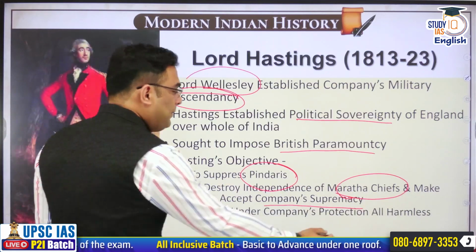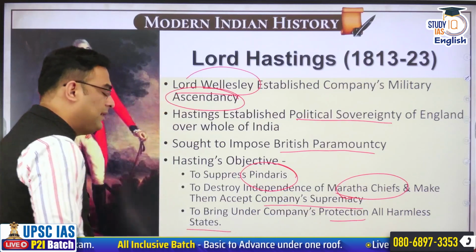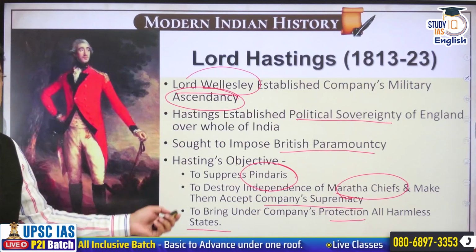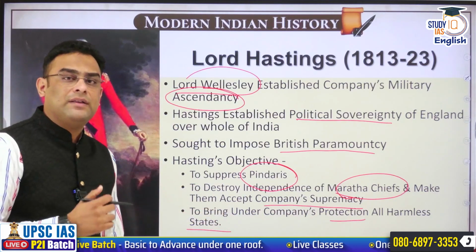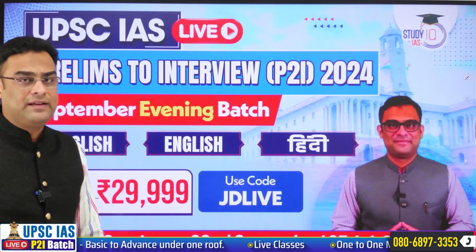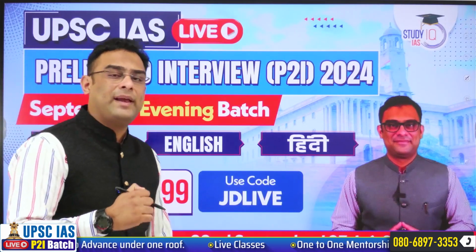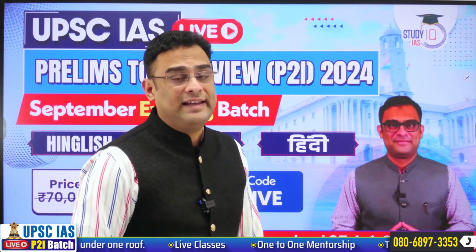Thirdly, to bring under company's protection all other harmless states in India, harmless from EIC's perspective. These are the three strategic objectives that Lord Hastings had when he takes over as Governor General in India.